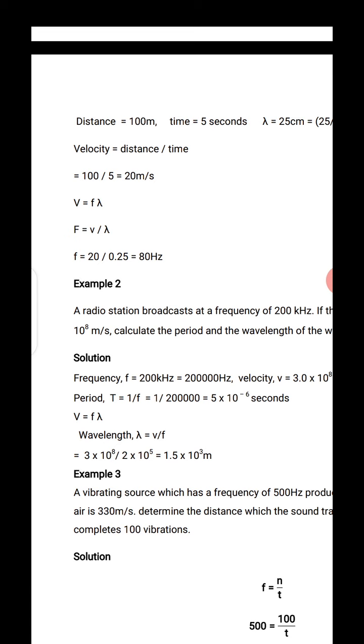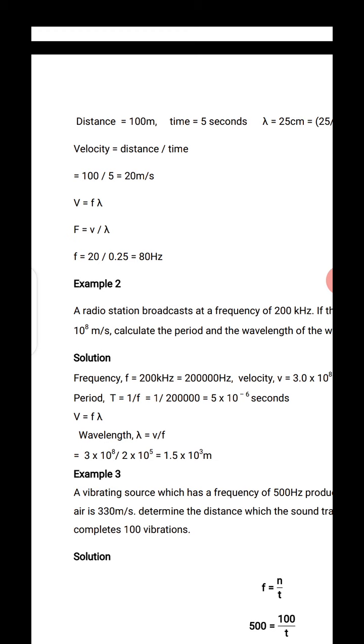I told you that the unit of frequency is hertz, or cycles per second. Some conditions give you cycles per second as the unit. Don't forget, 1 hertz is 1 cycle per second. Frequency is the number of cycles made in 1 second, so frequency here is 80 hertz or 80 cycles per second.